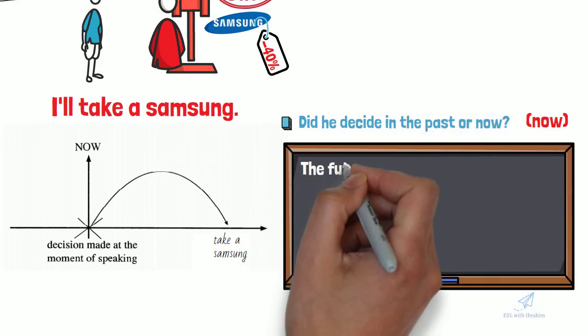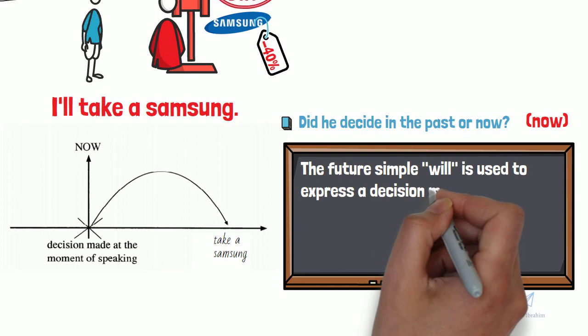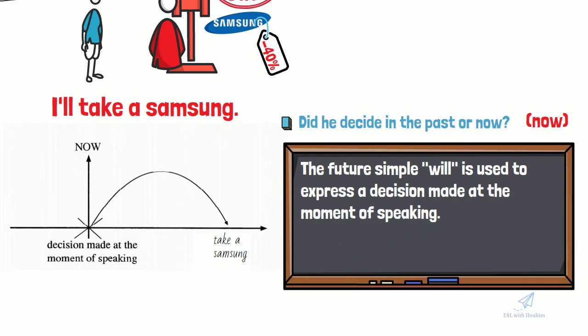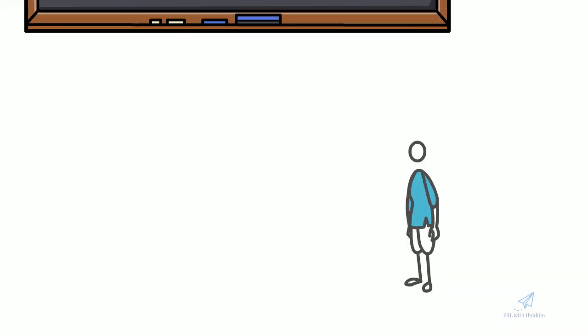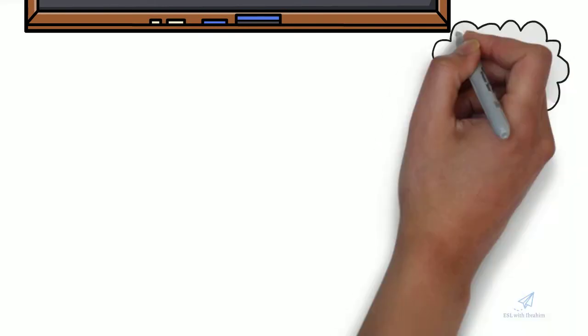The future simple is used to express a decision made at the moment of speaking. Let's look at another example that shows the difference between the use of going to and will.